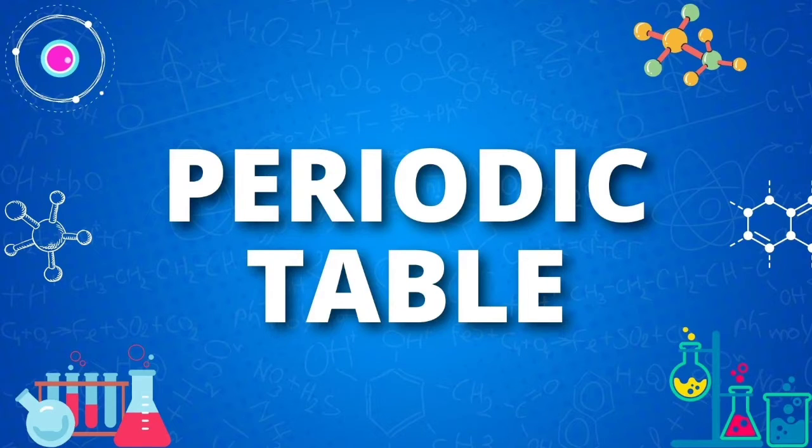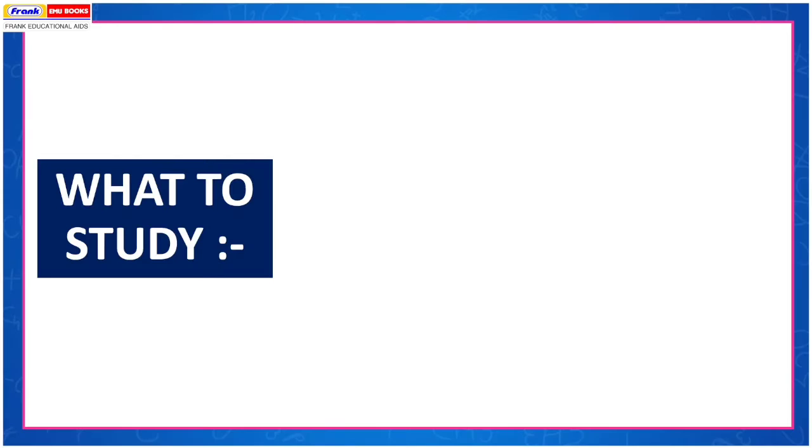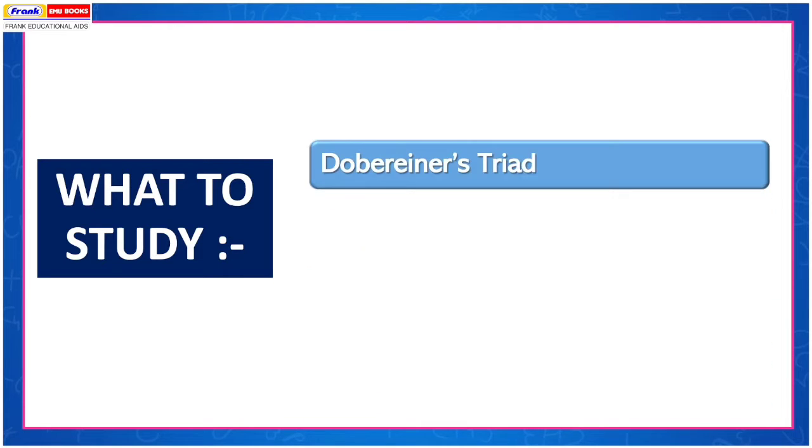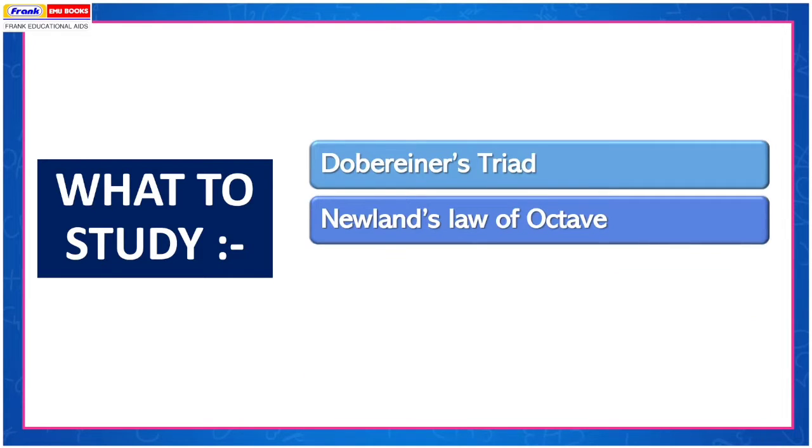Periodic table. Here we'll discuss Dobereiner's triads, Newlands' law of octaves, and Mendeleev's periodic law.